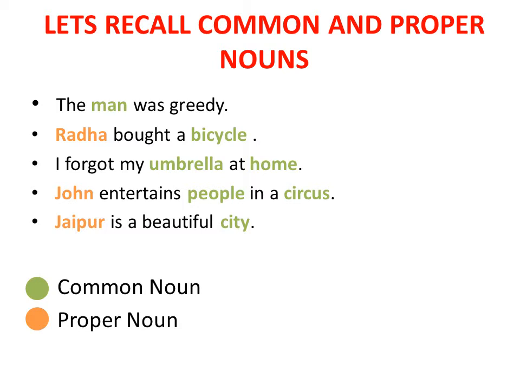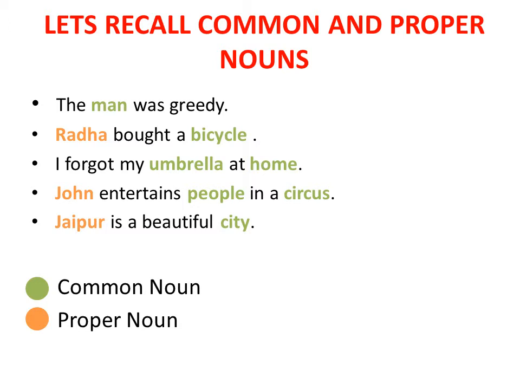Next: I forgot my umbrella at home. Umbrella is a common noun as it is a general name given to a thing. Home is also a common noun as it is a general name given to a place. Next: John entertains people in a circus. John is a proper noun as it's a specific name. People is a common noun as it is a general name given to a person. And circus is again a common noun as it is a general name given to a place.